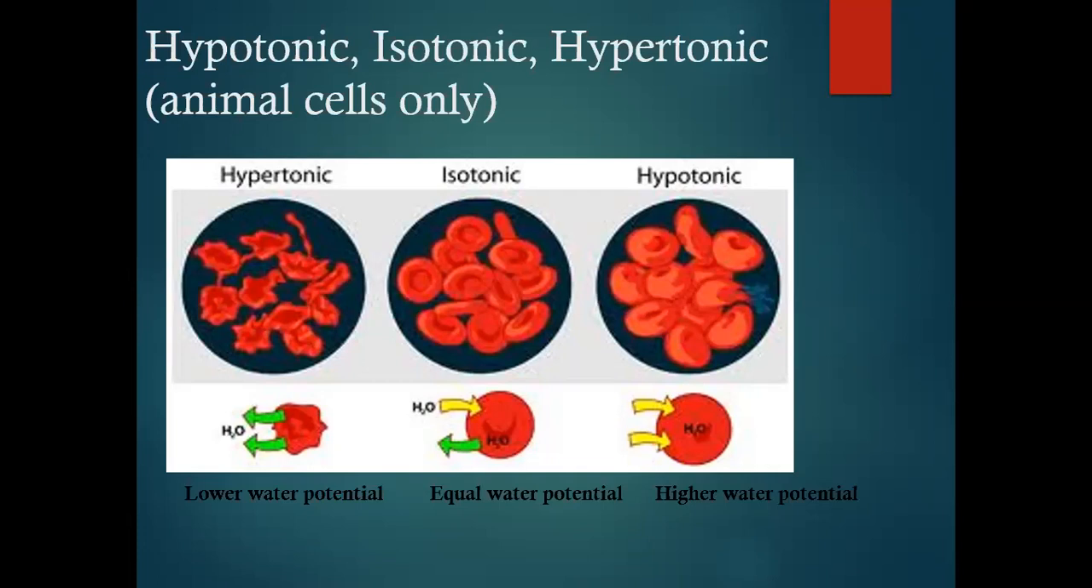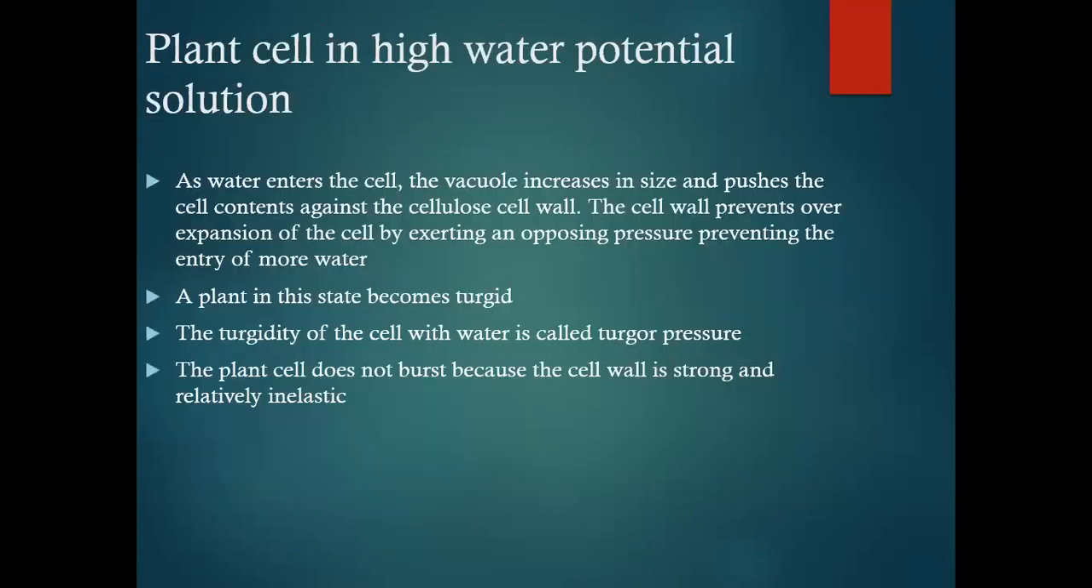In hypertonic solution, the animal cells in the diagram, the red blood cells, are given. If we place the animal cells or the red blood cells in the lower water potential solution, the water will move out of the cell along the concentration gradient, and the cell will shrink. In the isotonic solution, there will be no change. And in the hypotonic solution, the water will enter the cell, and if that is an animal cell, the cell will burst.